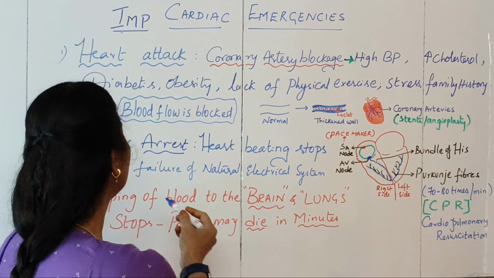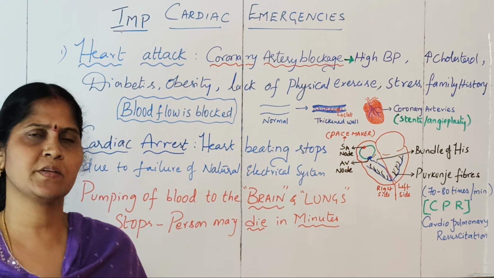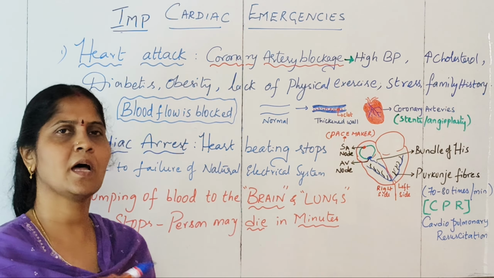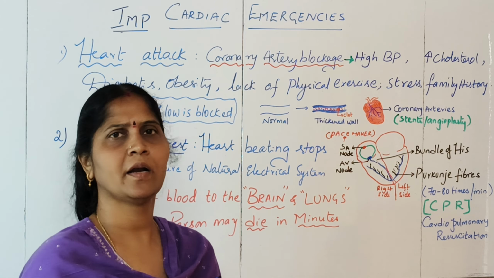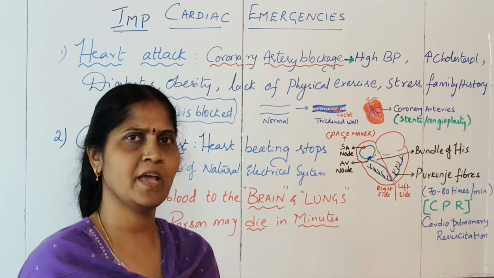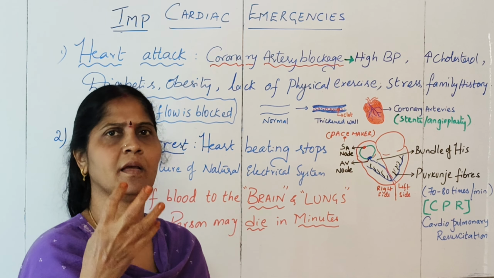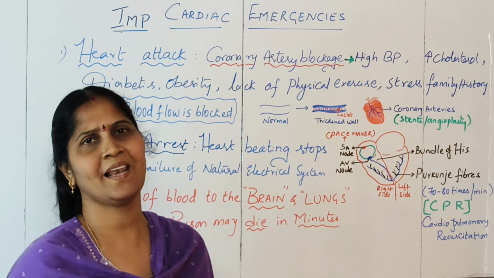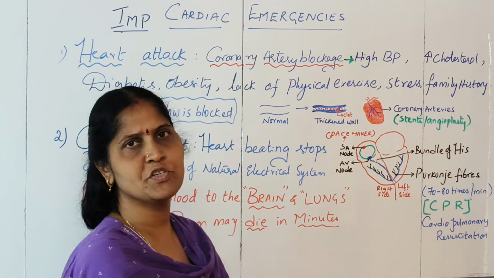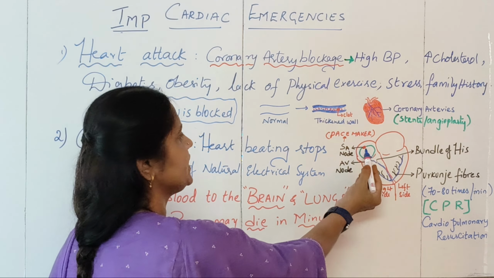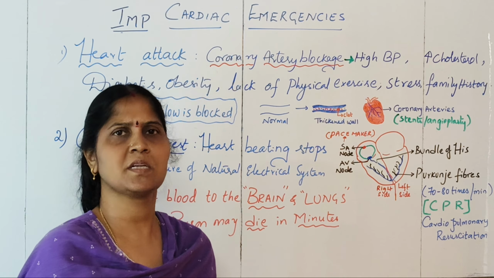Then one more is cardiac arrest. So what is cardiac arrest? How it is different is that here the main problem is that the heart beating will stop altogether. So what is this beating of the heart, and how is it generated? To understand that, we have a small electrical system within our heart. Our heart starts beating because of the operation of an automatic electrical system. There is an electrical system starting with the SA node, the sinoatrial node, which is present in the right atrium like this. From there, the beat of the heart starts automatically.